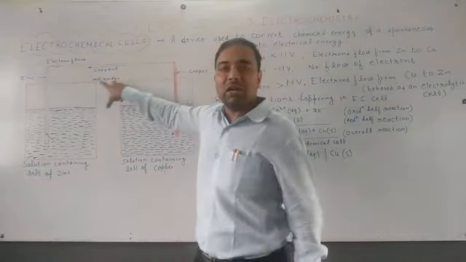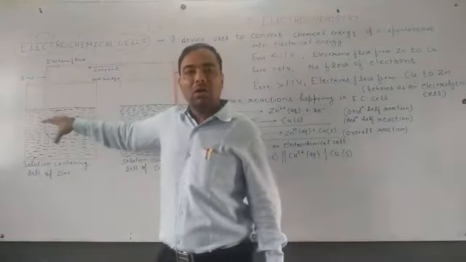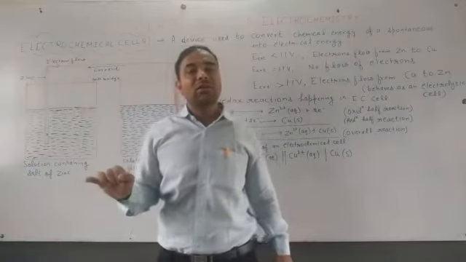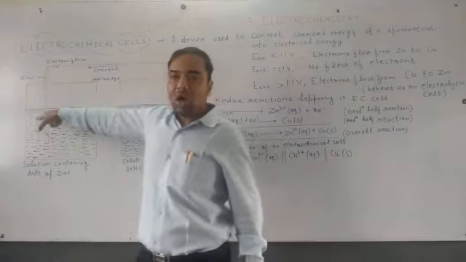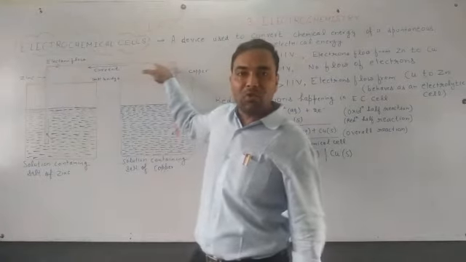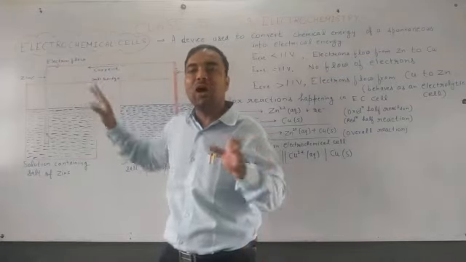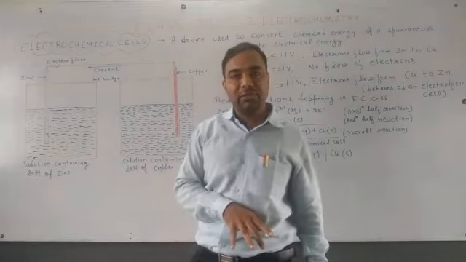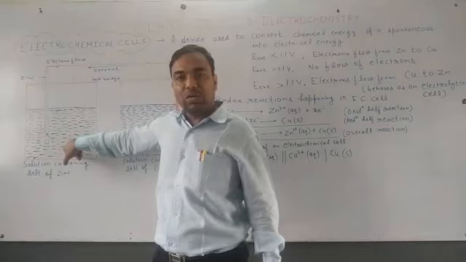All such types of salts will help to complete the inner circuit. So the function of the salt bridge is to complete the inner circuit, whereas the outer circuit is completed by the flow of electrons. The inner circuit will be completed by the flow of ions. So it will maintain electrical neutrality. Why? Because we know zinc is converted to Zn2+ ions.